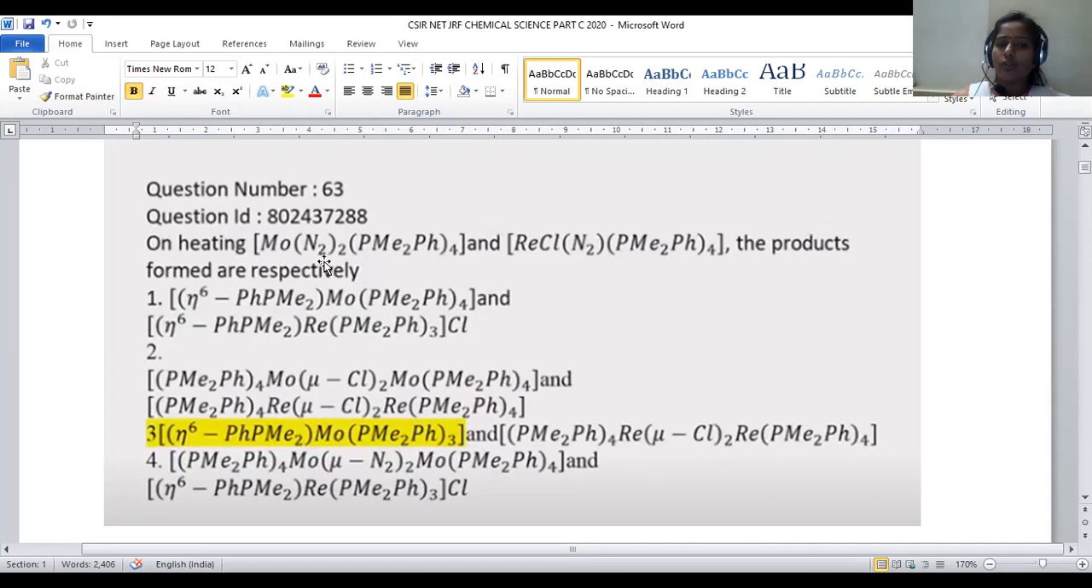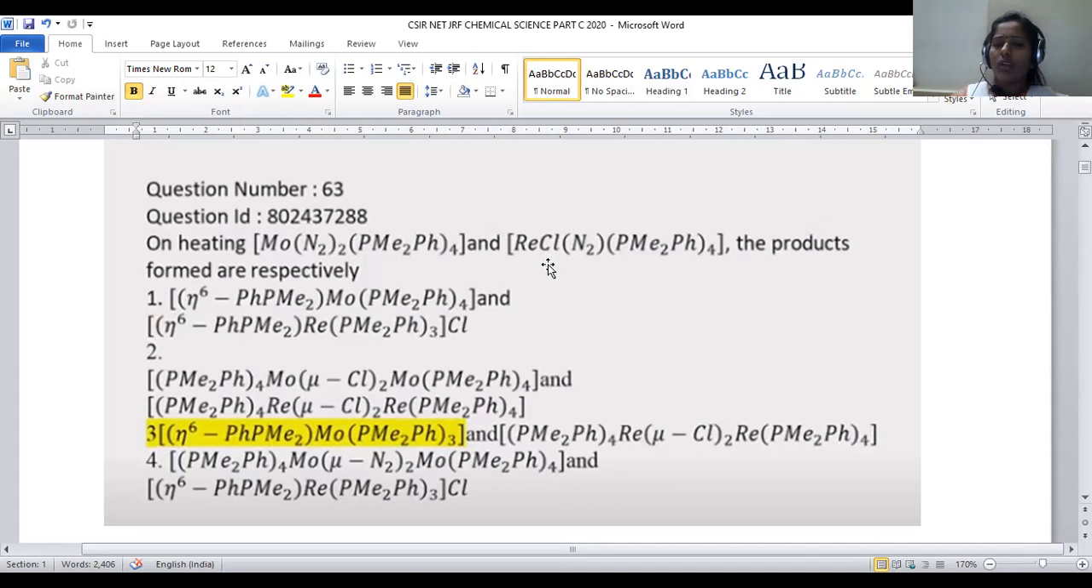Mo(N2)2(PMe2Ph)4: 2 molecular nitrogens are there around molybdenum, and PMe2Ph taken 4. These 4 ligands are present. This is one kind of octahedral complex of molybdenum. And the second is ReCl(N2)(PMe2Ph)4. So this is another complex. How many ligands are there? 4 plus 1, 5 plus 1, 6 ligands are there.